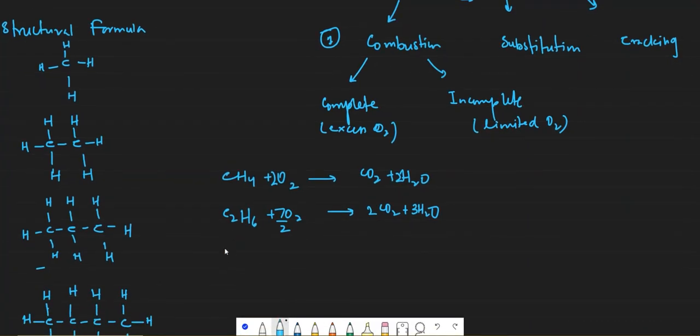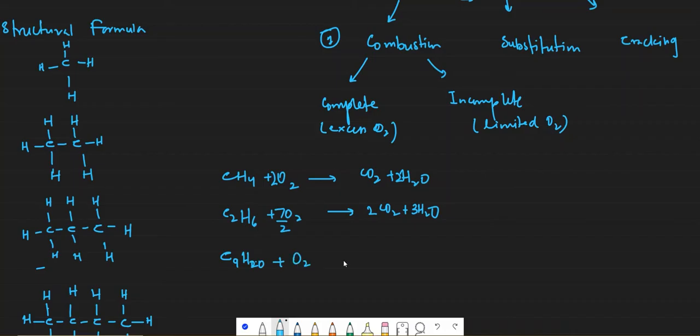You can react any alkane with oxygen, and it will form carbon dioxide and water. Let's take nonane. Nonane is 9 carbon atoms. So what would be its formula? C9, and hydrogen will be twice that of carbon atoms plus 2. So 18 plus 2 would be C9H20.